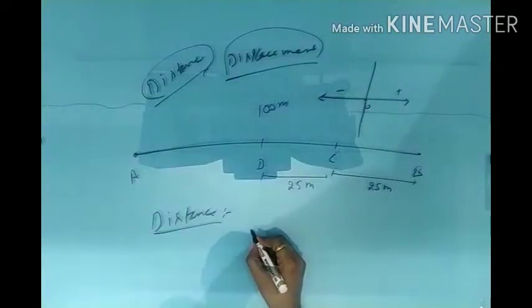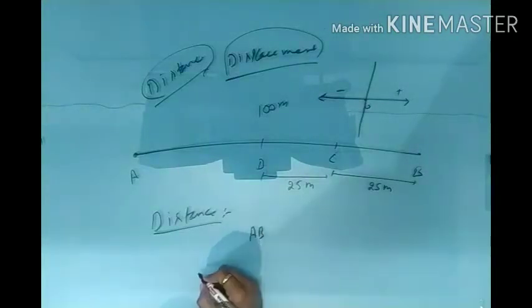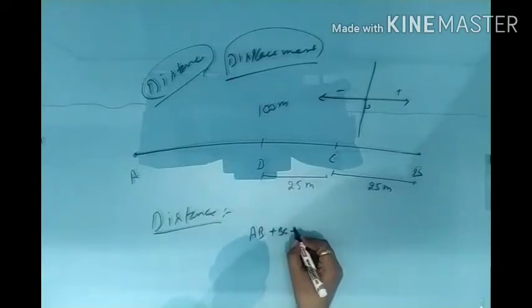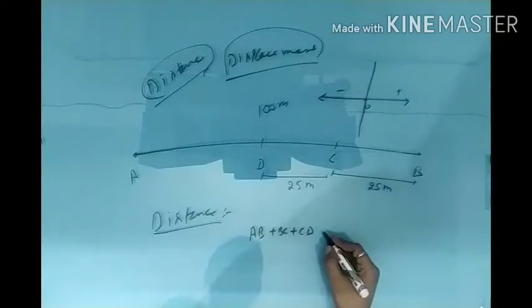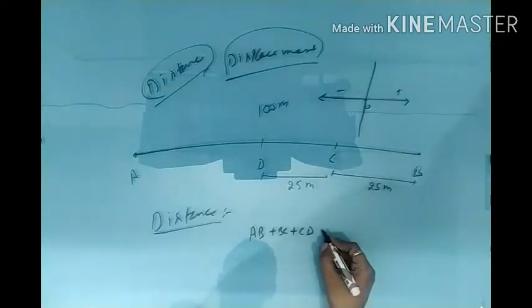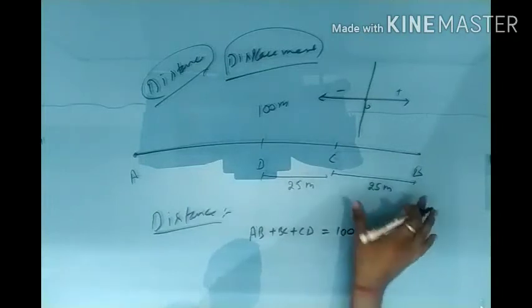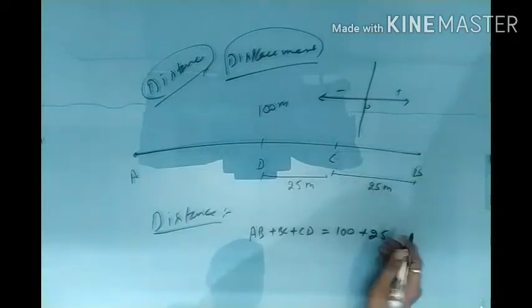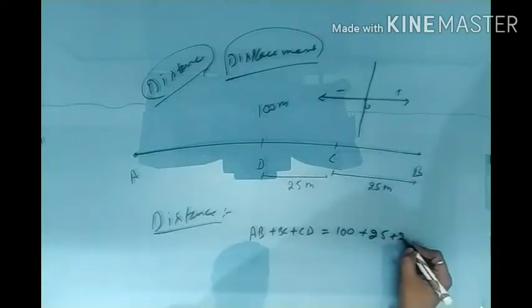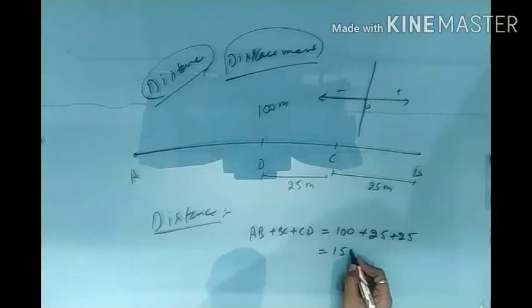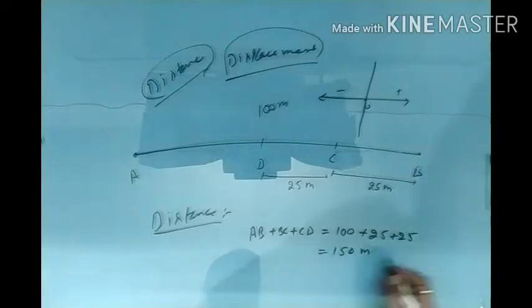First it is A to B, then he travels from B to C, then from C to D. Now D is the final position. First of all we calculate: it is 100 meter plus 25 meter plus 25 meter. It means the total distance is equal to 150 meter.